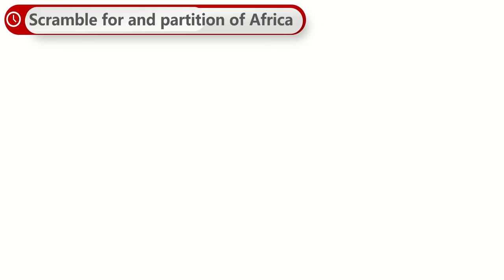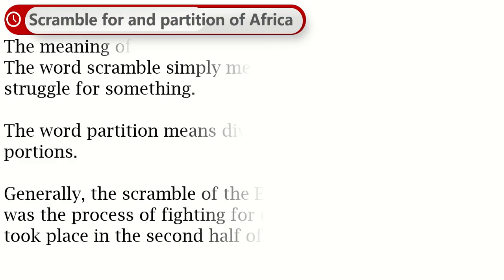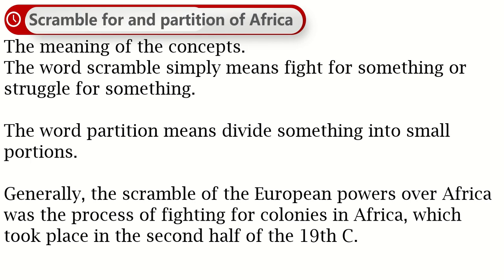Scramble for and the partition of Africa. Here we have two words, scramble and partition. Scramble is a situation where we have few resources, or we have the resources, but so many people are demanding them. For example, my students who study in boarding schools can remember a time while receiving your meal when you were scrambling to get food.